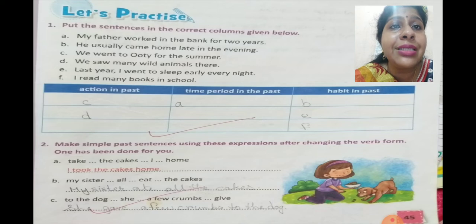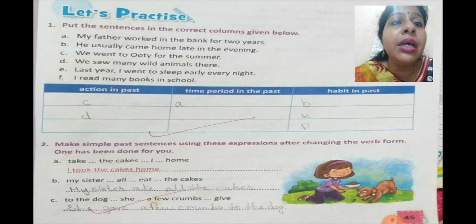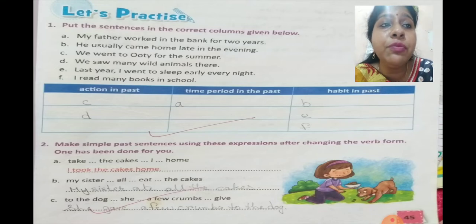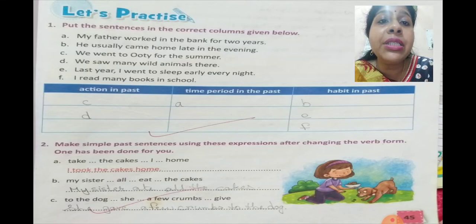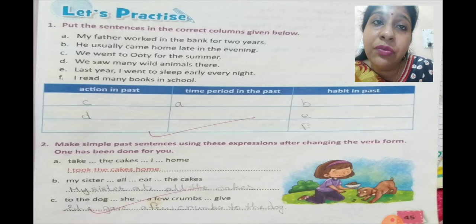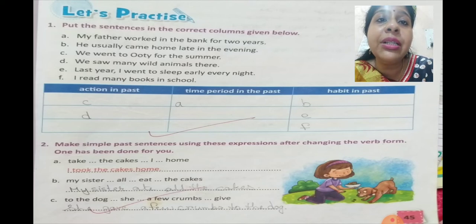Now let's move to the exercises. Let's practice. Number one, put the sentences in the correct column given below. You can see there are 3 columns given to us: action in past, time period in the past, and habit in the past. If it is talking about some action which has taken place in the past, we will say action in past. If it is talking about a time period in the past, we put it there. And if it is a habit in the past, we put it in this column. So we have to identify the sentences and put them in the right columns.